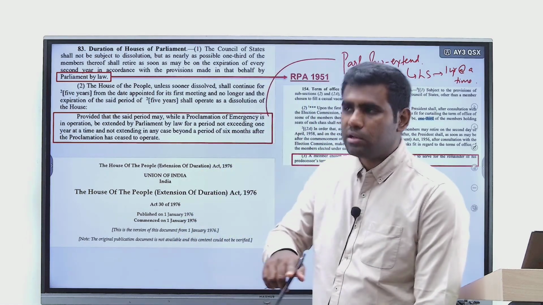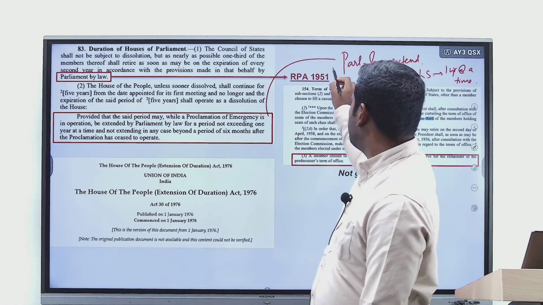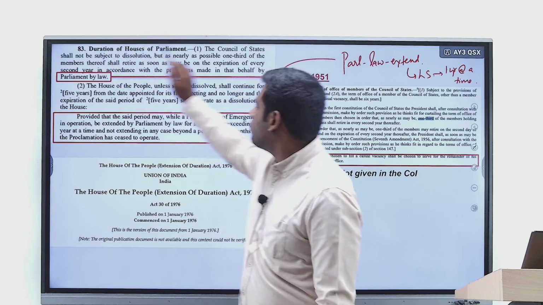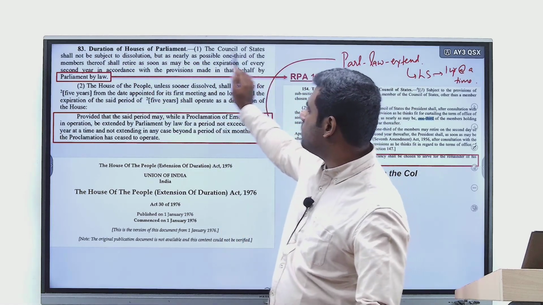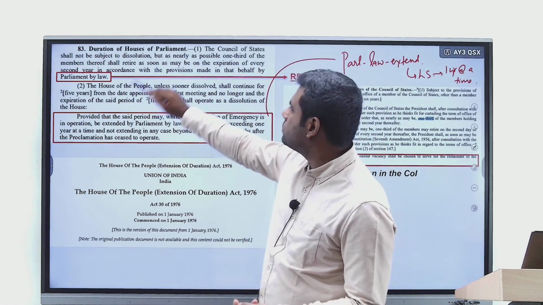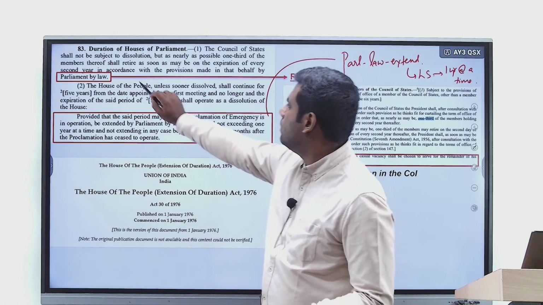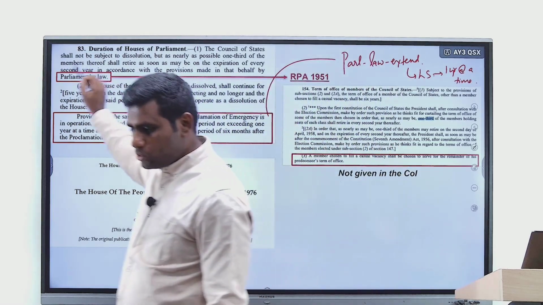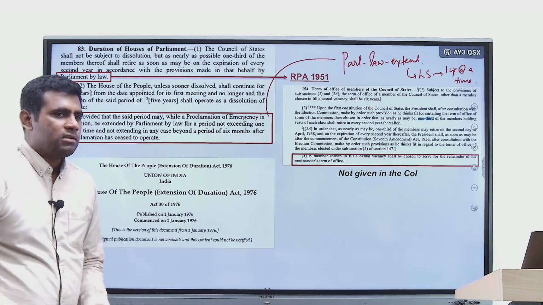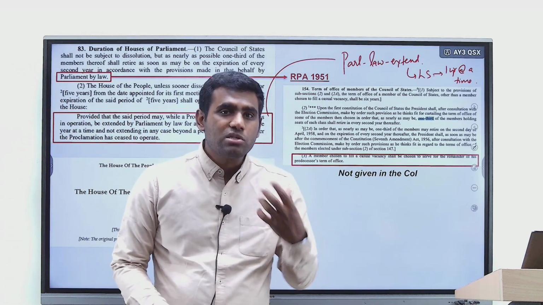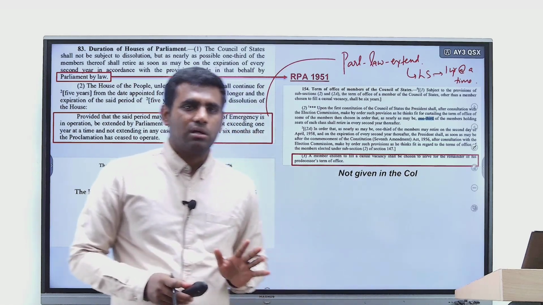Right? But where is it given? It's all given in an Act of Parliament, RPA 1951. Why? Because look at Article 83 Clause 1. It says the Council of States shall not be dissolved, but as soon as possible 1/3 of the members shall retire every 2 years in accordance with the provisions made in that behalf by Parliament by law. This is the most important word here. So parliamentary law is what governs a lot of aspects regarding the membership of a person in Rajya Sabha.